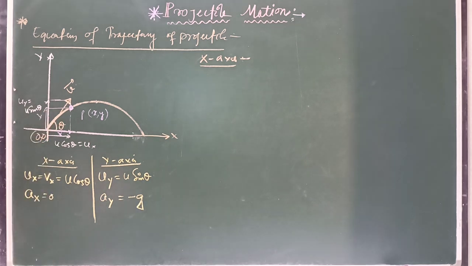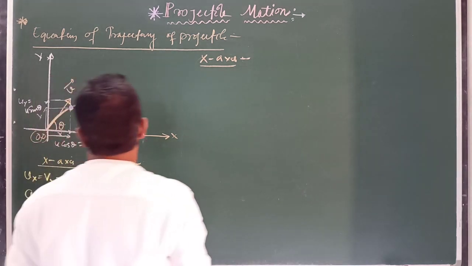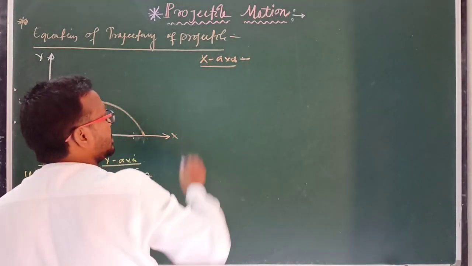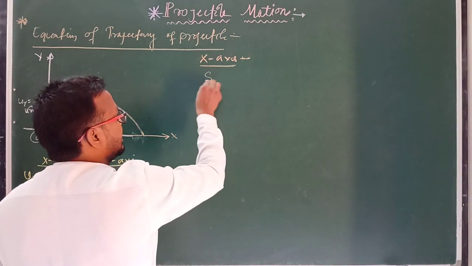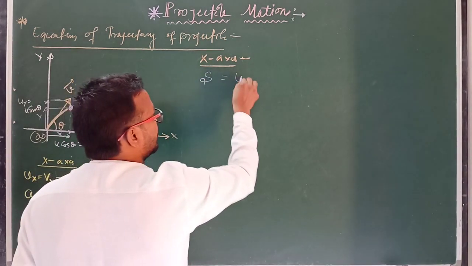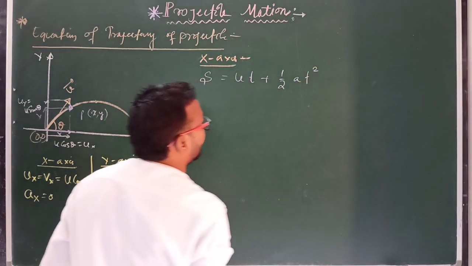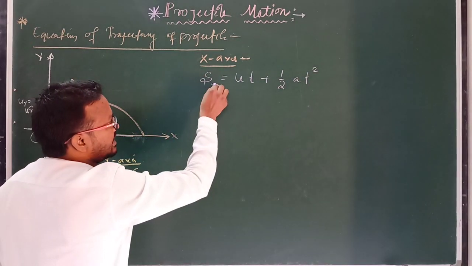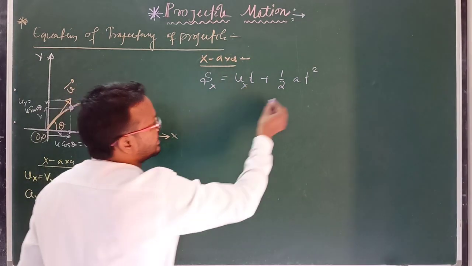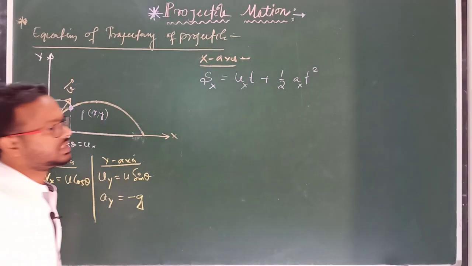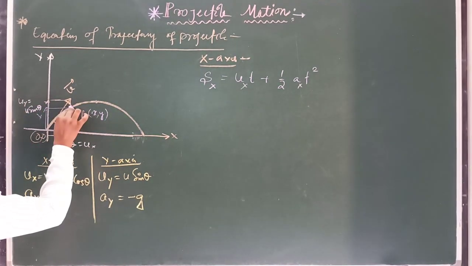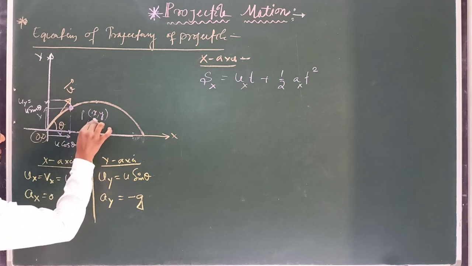So we have to find a relation containing x and y. Clear? Okay. So along the x-axis we have to use the kinematic relation, that is s equals ut plus half at square. For the x-axis we write x equals ux t plus half ax t square, and it takes time t to reach that point P.